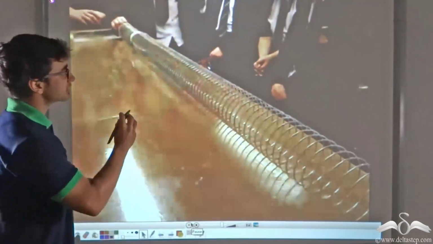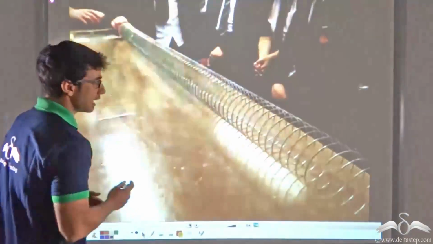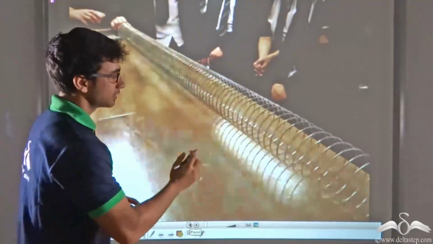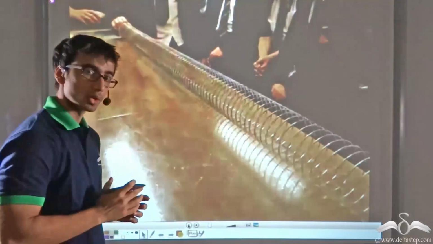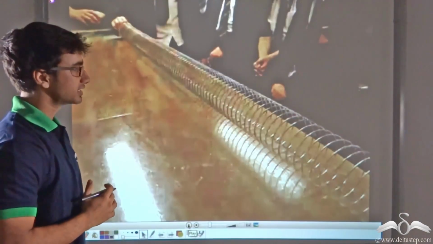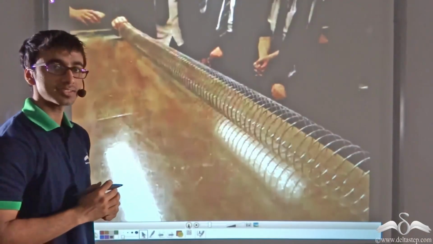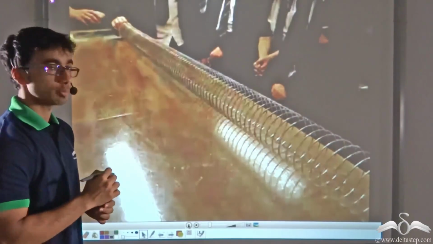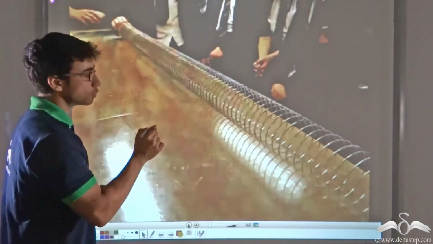Now, this disturbance or energy is traveling from one end of the slinky to the other, and as you can clearly see, there is no direct contact between one point of the slinky and the other point. So, can we call this a wave motion? Yes, we can. And this is a wave which is a little different from the wave we just talked about. This wave is known as a longitudinal wave. In a longitudinal wave, the direction of propagation of the disturbance is the same as the to and fro motion of the particles.